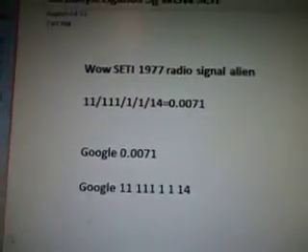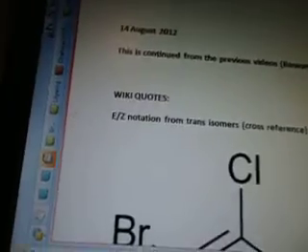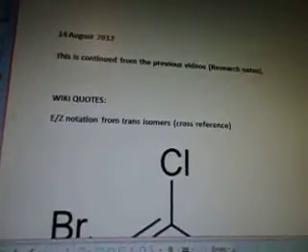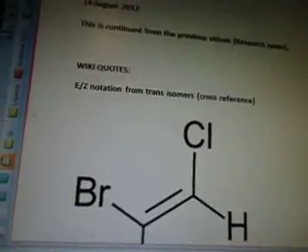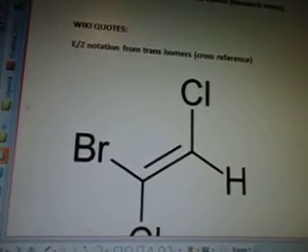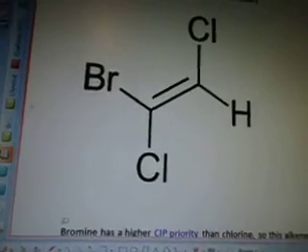There's the alien radio signal that brought up the data. August 14th was when I started working on it, and today's September 13th. This is continued from the previous videos, so you might want to backtrack about two videos to where it starts. Wiki notes is easy notation from trans isomers. I did a cross-reference with the WOW data and this too, okay?